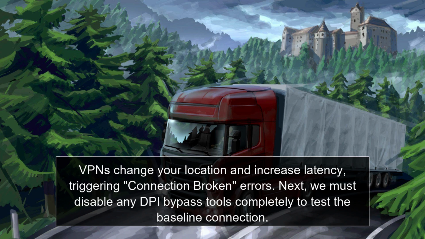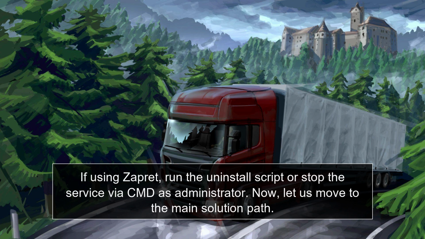Next, we must disable any DPI bypass tools completely to test the baseline connection. If you are using Zapret, run the uninstall script or stop the service via the command prompt as administrator. Now, let us move to the main solution path.